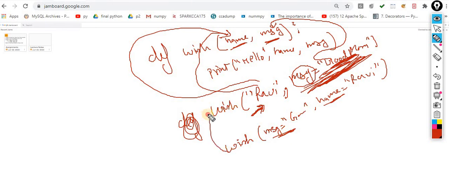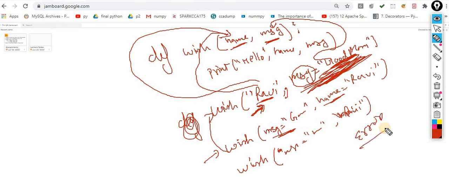But in the case of the previous one, the order matters because there I am using a combination of these two: one is the positional and the second one becomes the keyword argument. But inside keyword arguments, keep one thing in mind. If you try to do this, message is equal to good morning, and then you pass this name, for example Ravi, now you will get the error message.